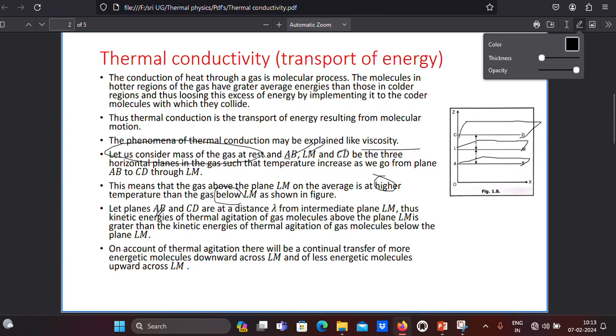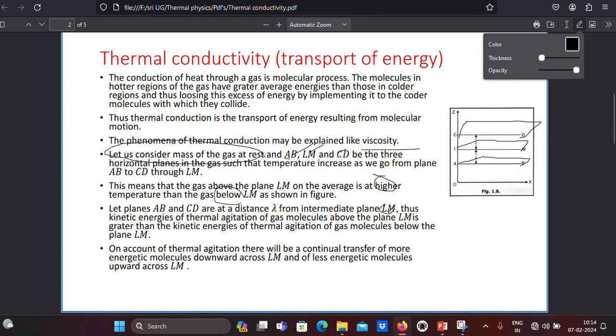Let planes AB and CD be at a distance lambda from LM. This is a distance lambda from the intermediate plane LM.